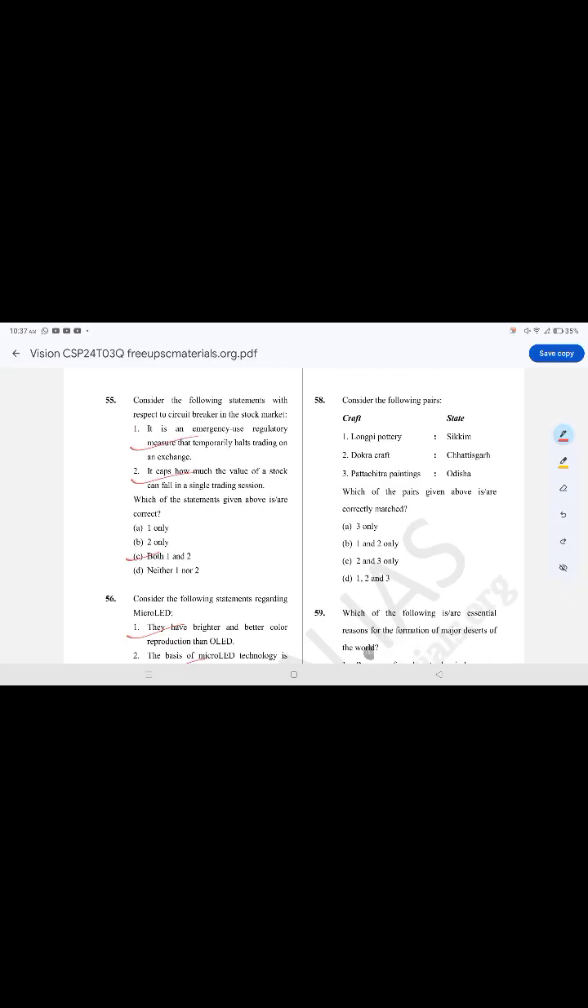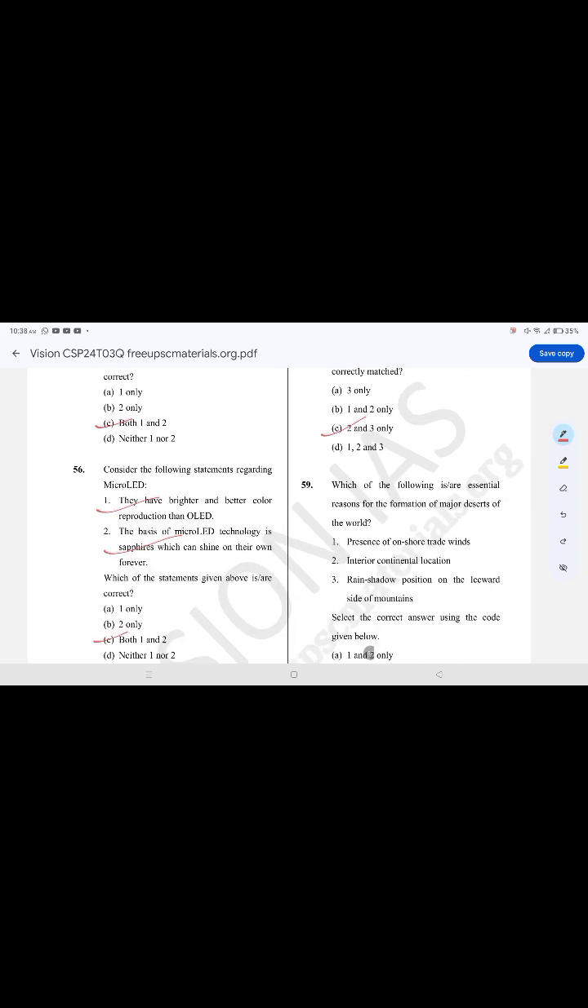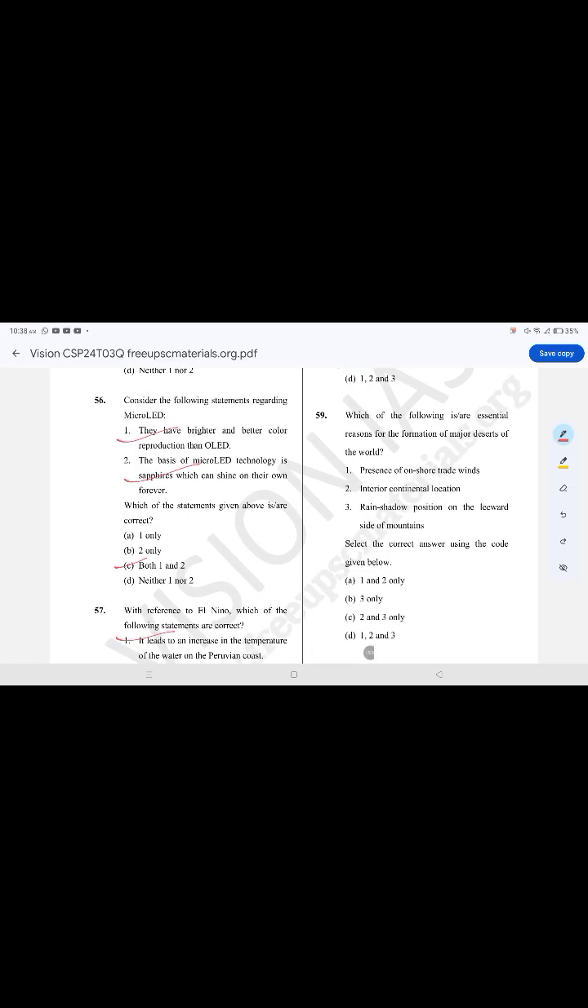Consider the following statements. The correct option is C, 2 and 3. Dokra craft, Chhattisgarh. Pattachitra paintings, Odisha. Longpi pottery, it is false. Which of the following are essential reasons for the formation of major deserts in the world? The correct option is option C, 2, 3. Interior continental location, rain shadow position on the leeward side of mountains, presence of onshore trade wind, it is false.